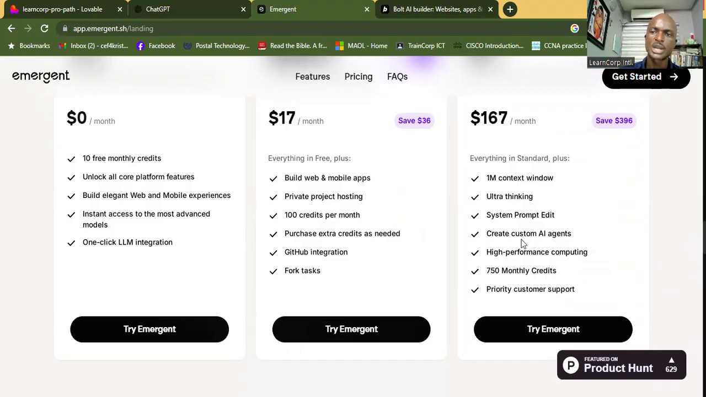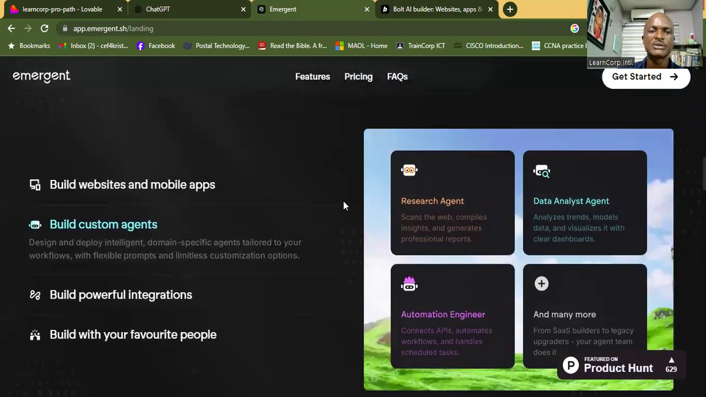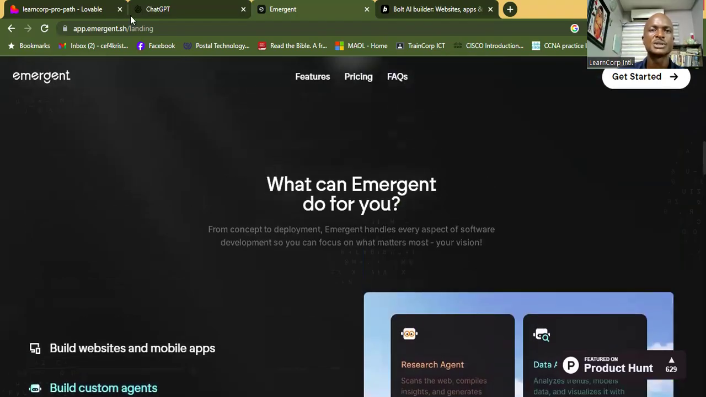Okay, just trying to look which of the features gives you that, if it's either free or not, all right? So that's it for Emergent.